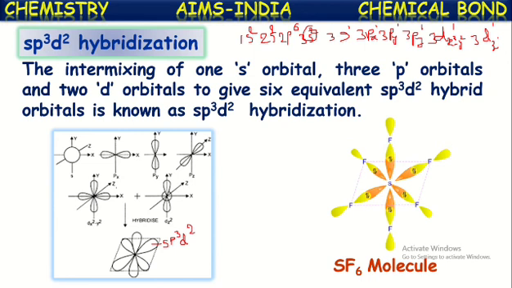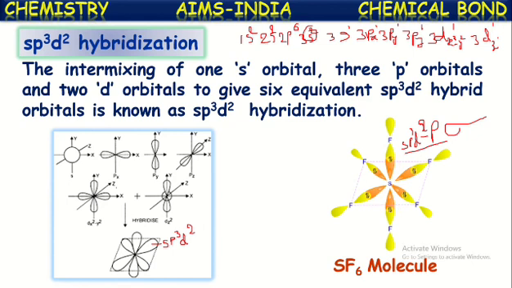Now, when this sulfur with sp3d2 hybridization approaches fluorine atoms, each sp3d2 hybridized orbital of sulfur overlaps with the 2pz orbital of a fluorine atom, and thus they result in the formation of sigma bonds. Each sigma bond can be pronounced as sp3d2-p sigma bond, because it is formed by the overlapping of the sp3d2 hybridized orbital of sulfur and the 2pz orbital of fluorine. This is called a sigma bond and it is pronounced as sp3d2-p sigma bond. In that way, sulfur is forming 6 sigma bonds.